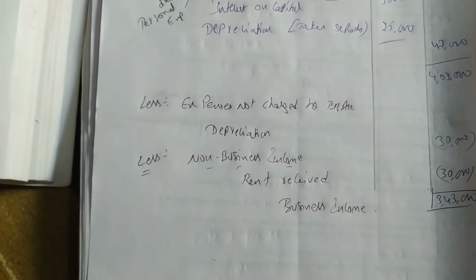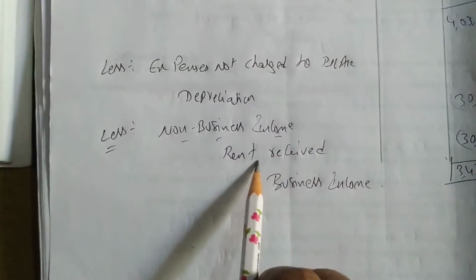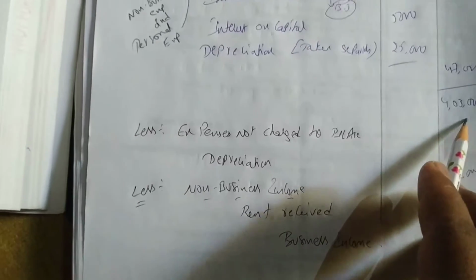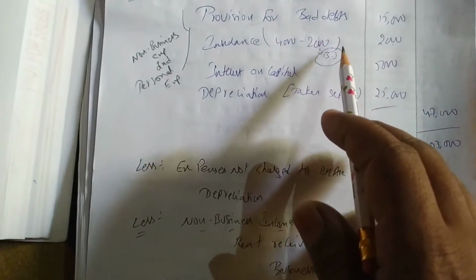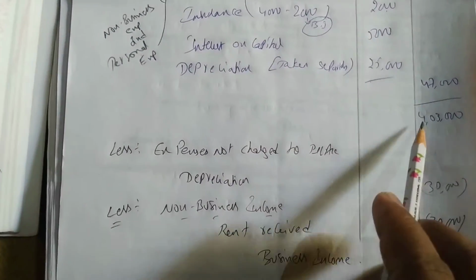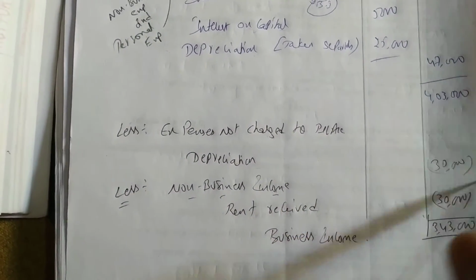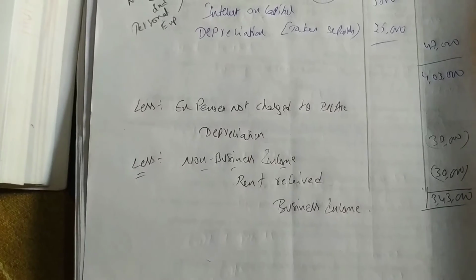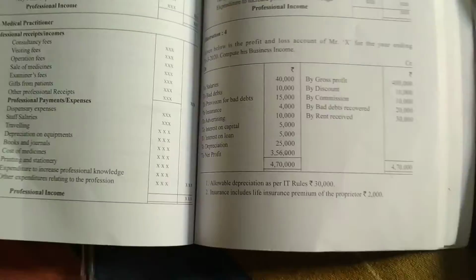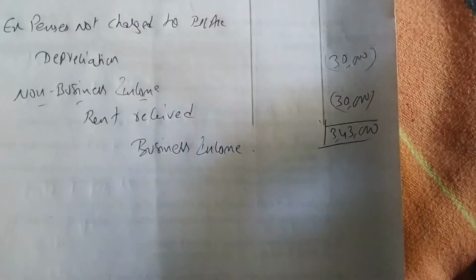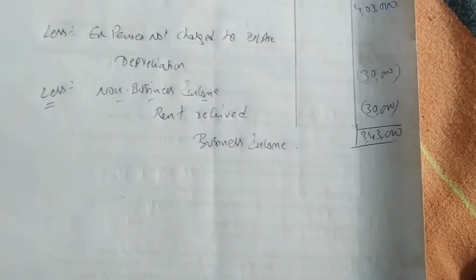30,000 is allowed. Non-business income, rent received, is 30,000. So we have got 4,03,000 when we added to 3,56,000 the non-business expenses and personal expenses. From that we deduct depreciation 30,000 and rent received 30,000. We are getting 3,43,000 business income. The profit shown here, 3,56,000, is wrong. The right profit is 3,43,000.